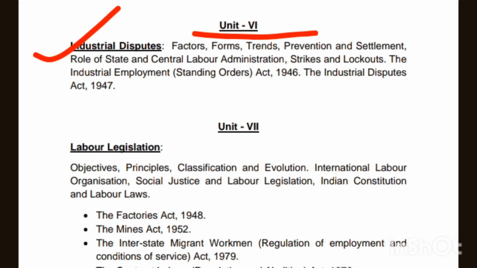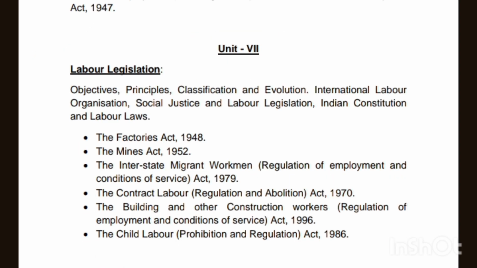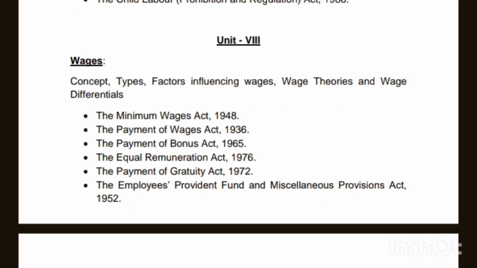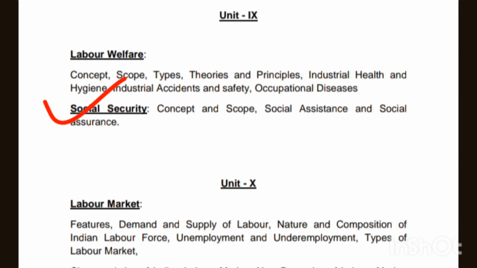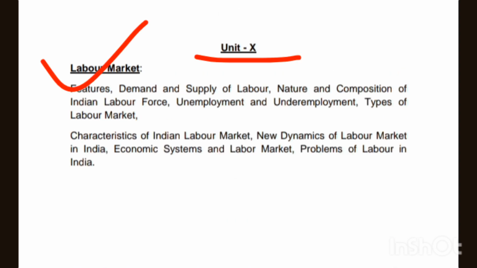Now, unit 6 Industrial Disputes Act. Unit 7 labor legislation: Factories Act, Mines Act, Contract Labor, Building and Other Construction. Unit 8 wages, all wages related legislations are there, minimum wages, payment of wages. And unit 9 labor welfare, social security. And unit 10 labor market. So this is the sum of the syllabus. Units 9 and 10 are a little bit easy.